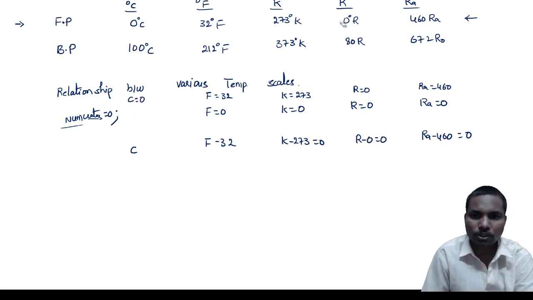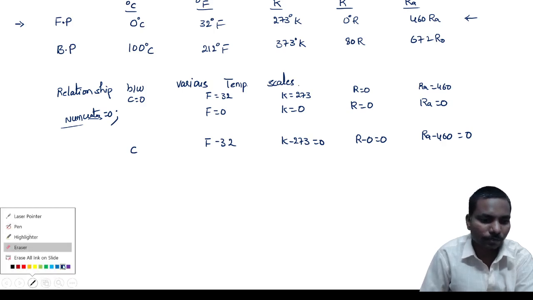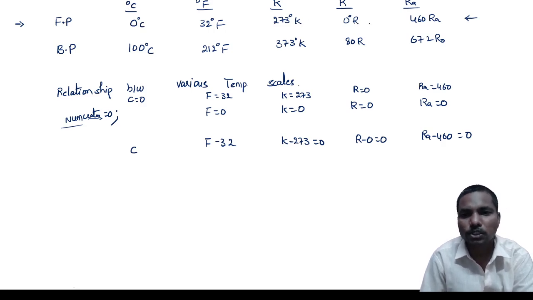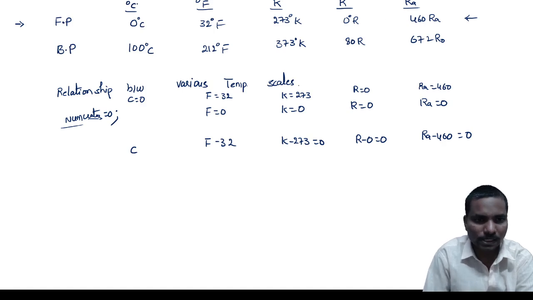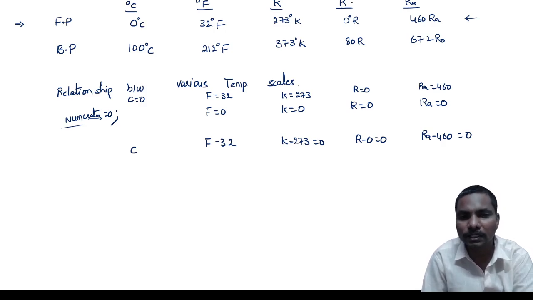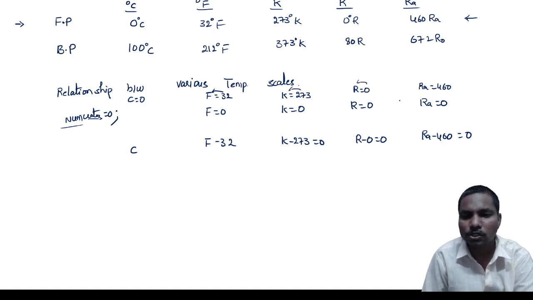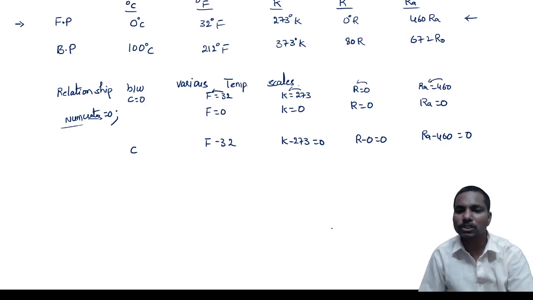So I am taking the first line, the freezing points: 0, 32, 273, 0, 460. Celsius is equal to 0, Fahrenheit is equal to 32, Kelvin is equal to 273, R is equal to 0, RA is equal to 460. How to get the 0? If you send 32 this side, F minus 32 is equal to 0, K minus 273 is equal to 0, R minus 0 is equal to 0, RA minus 460 is equal to 0.